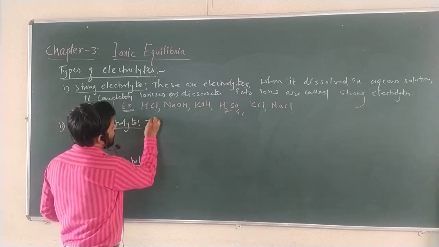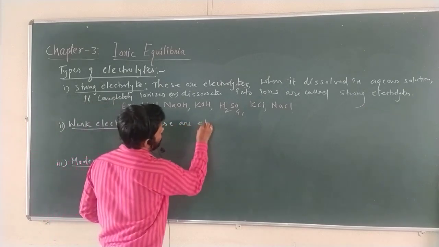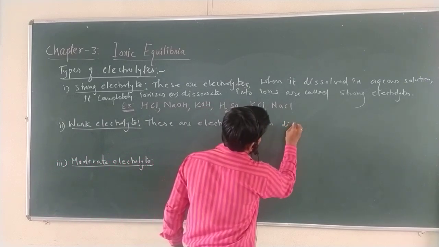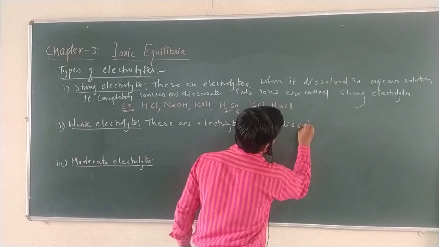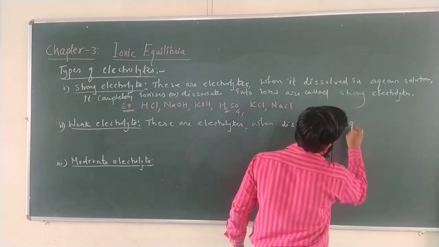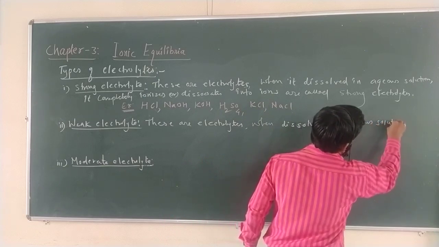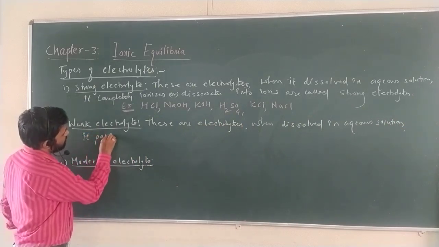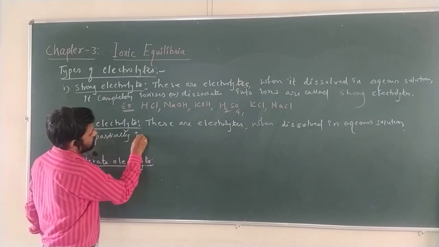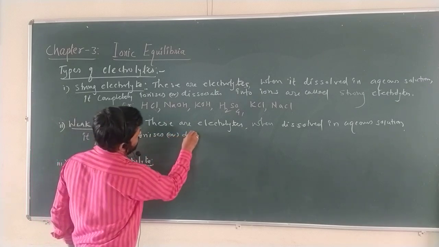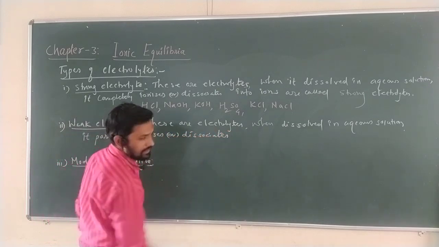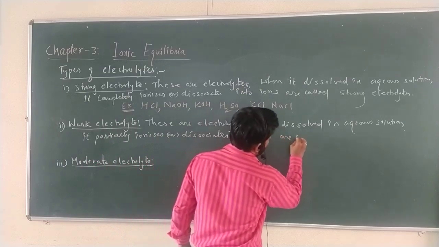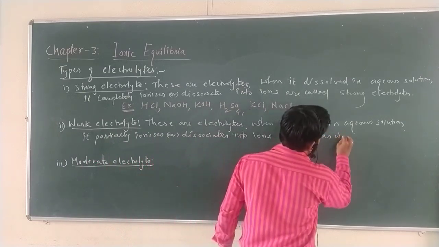What is a weak electrolyte? These are electrolytes, same definition, which when dissolved in aqueous solution partially ionize or dissociate into ions, and are called weak electrolytes.